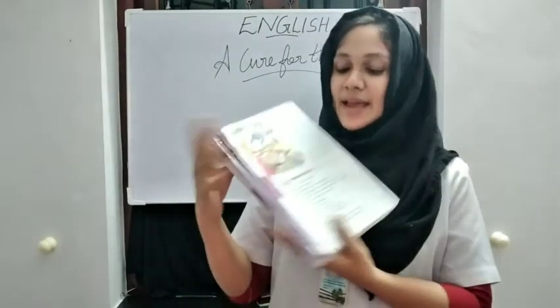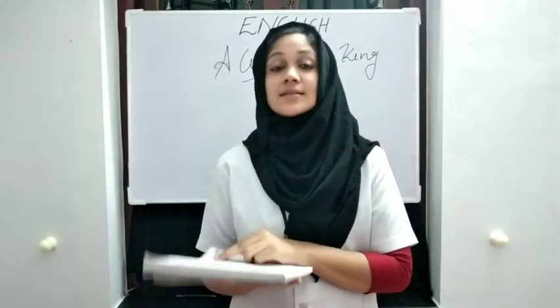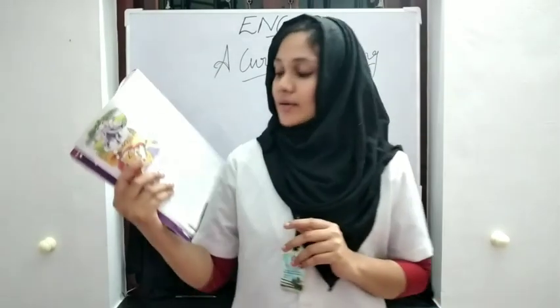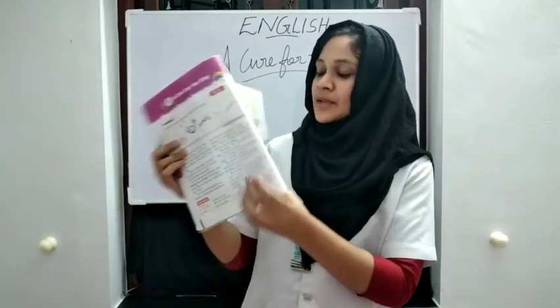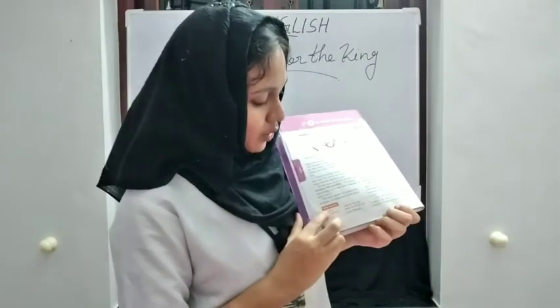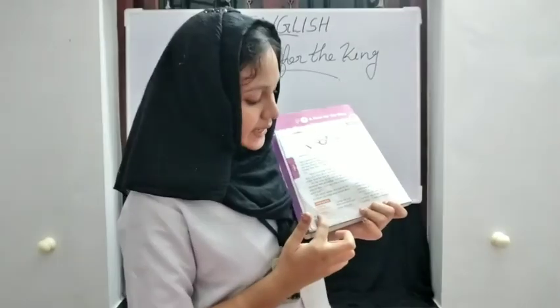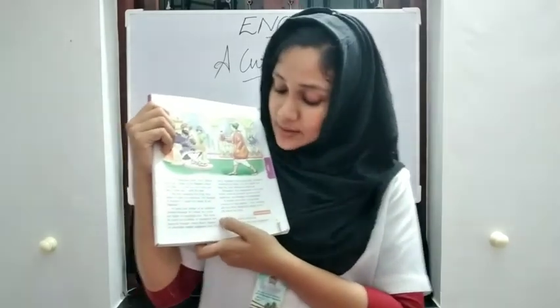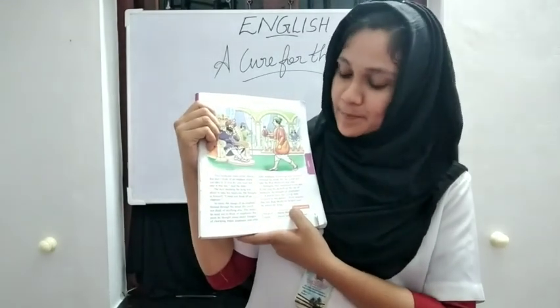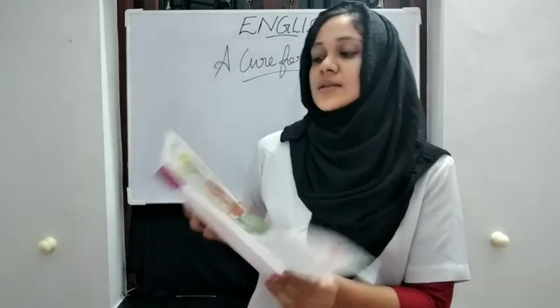That's it. There were some activities, like completing these sentences and answering these questions. The teacher will send the answers through WhatsApp, and you want to copy down activities B and C to your notebook, together with some meanings. Meanings of new words: groaning, making a low and deep sound of pain. Second, ailments, minor illness. Third, charging, attacking. Fourth, savage, which means wild and dangerous. These are the four meanings you want to write down in your notebook.